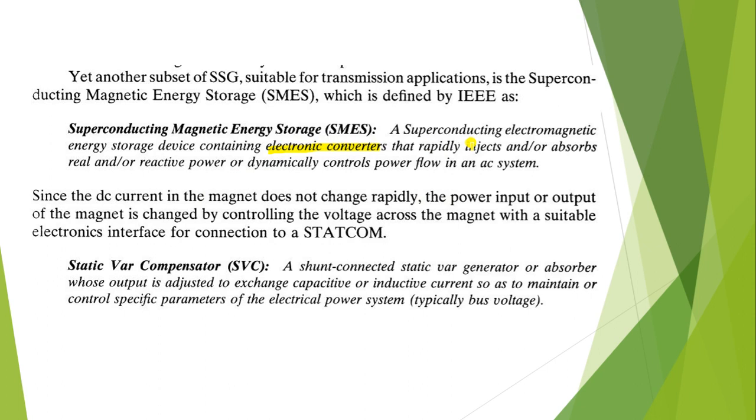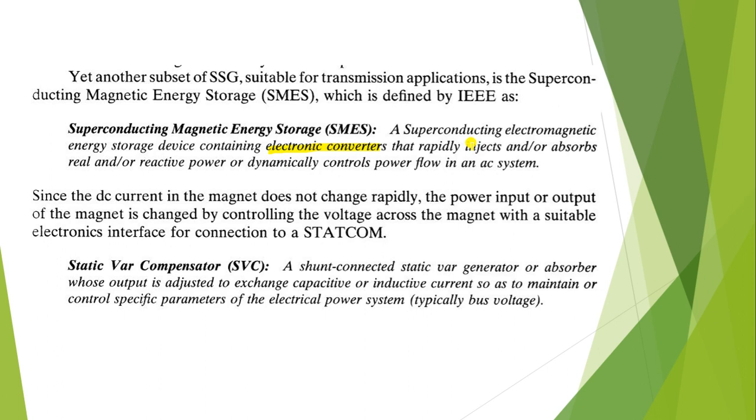Since the DC current in the magnet does not change rapidly, the power input or output of the magnet is changed by controlling the voltage across the magnet with a suitable electronic interface for connection to a STATCOM.